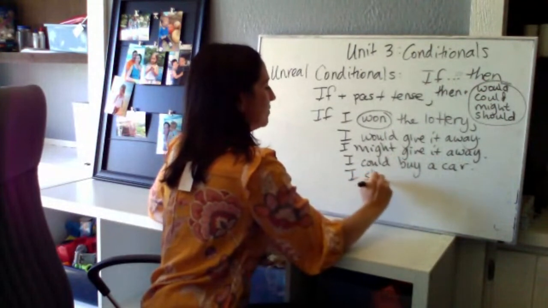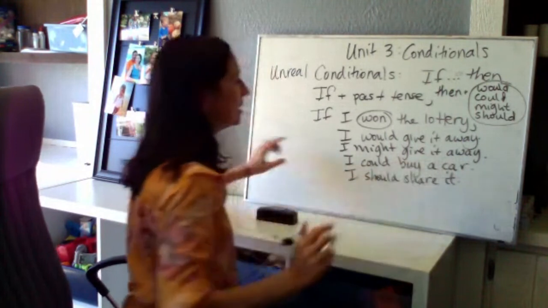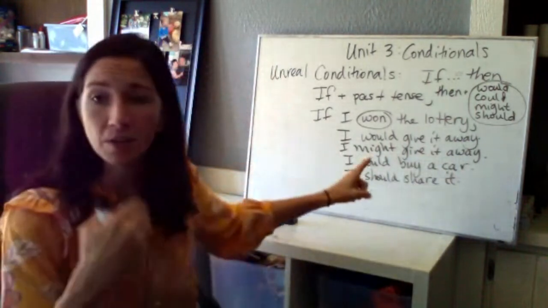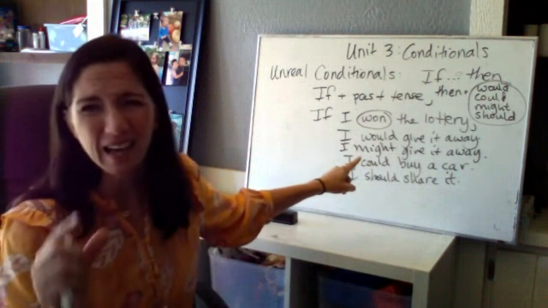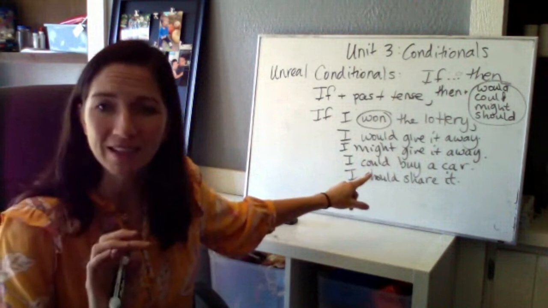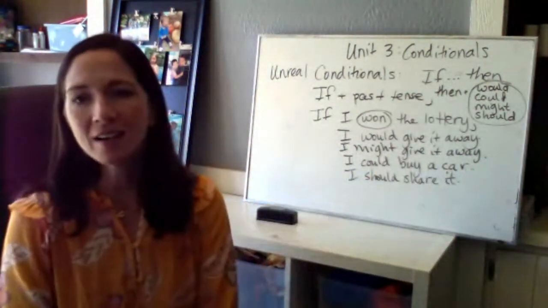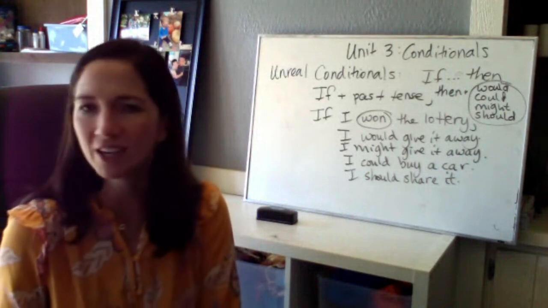I should share it. Okay? So would has to do with most likely what you will do. Might is kind of less likely, maybe. Could has to do with ability. And should is obligation. I should give it away. I should give it to someone else.